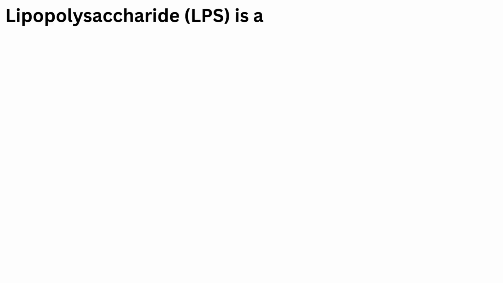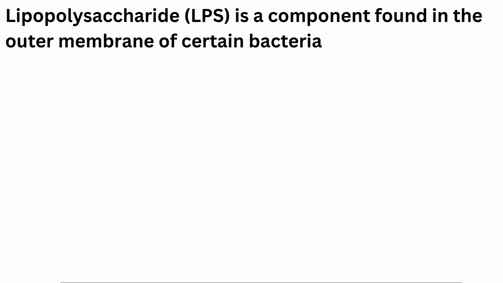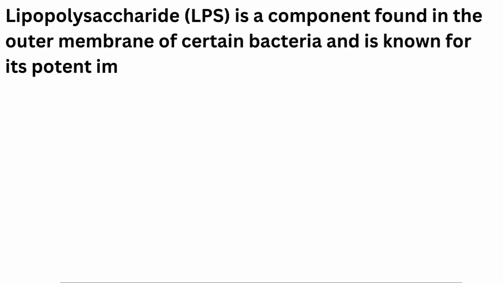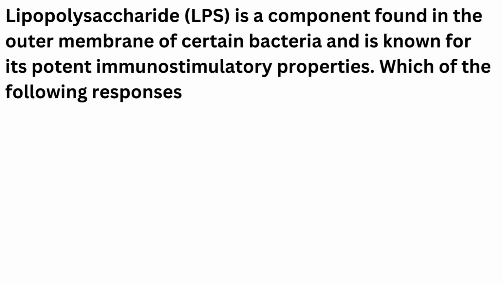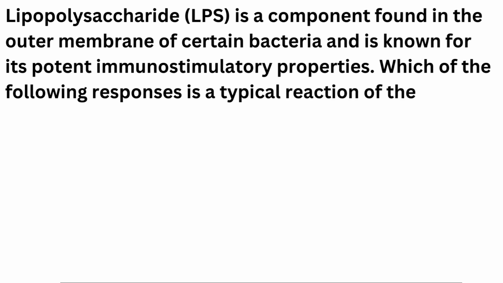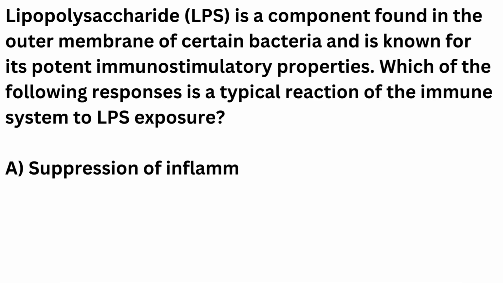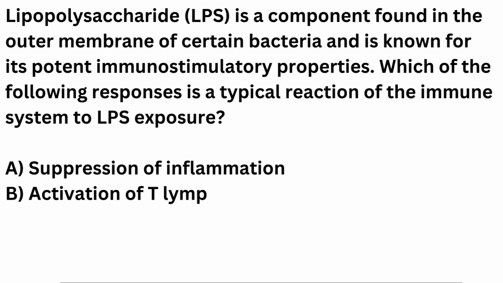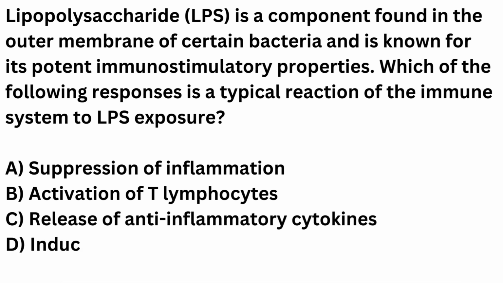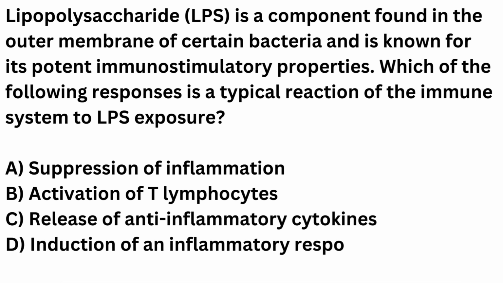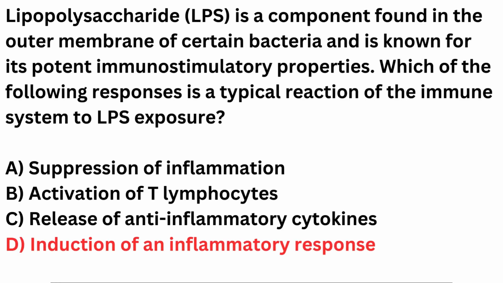Lipopolysaccharide, LPS, is a component found in the outer membrane of certain bacteria and is known for its potent immunostimulatory properties. Which of the following responses is a typical reaction of the immune system to LPS exposure? A. Suppression of inflammation. B. Activation of T lymphocytes. C. Release of anti-inflammatory cytokines. D. Induction of an inflammatory response. Correct answer is D. Induction of an inflammatory response.